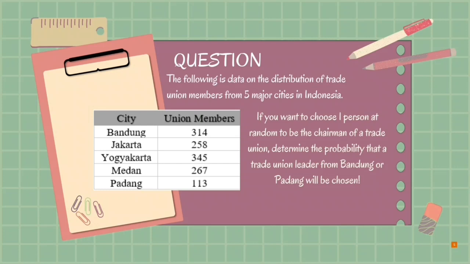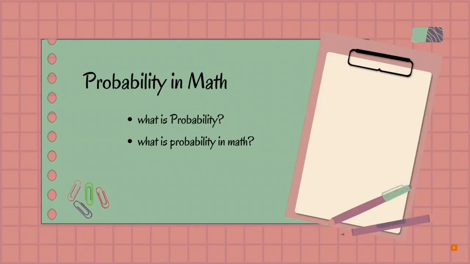And the question is, if we want to choose one person at random to be the chairman of a trade union, determine the probability that the trade union leader chosen is from Bandung or Padang. Before we answer this question, let us first find out what probability is.